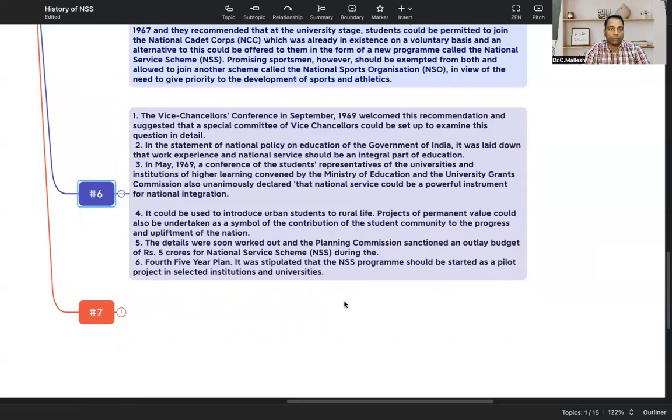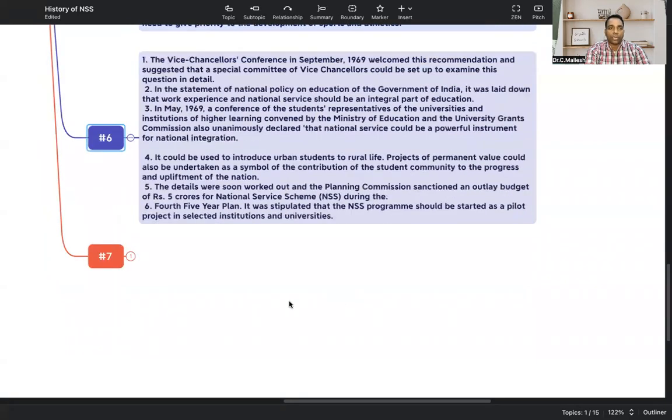Initially, they selected some universities and some institutions and launched it there as a pilot project. They wanted to know the results by taking real-time feedback, then do modifications, and then launch it at the India level in all institutions. This is one more milestone in the history.